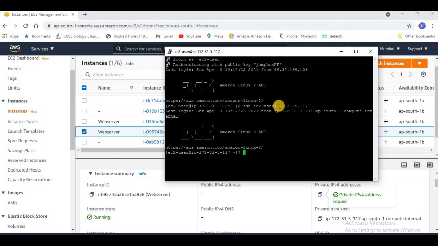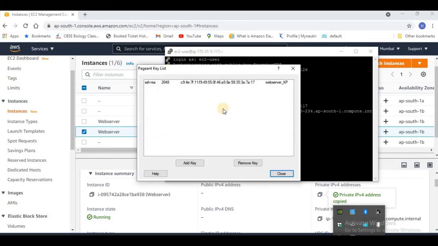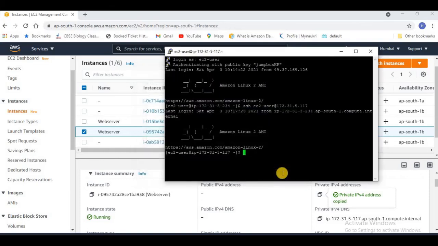So I don't have the PEM file of my web server stored in my Jump server, even though I am able to connect to it. That is because of the PPK file which I have stored in the Pageant key list of PuTTY. Using that, we can protect the key of our server which is in the private subnet, and we can reach those resources through the Jump box, and you can avoid exposing your servers in the private subnets to the public net, and securely connect from the Jump server using the agent forwarding feature.